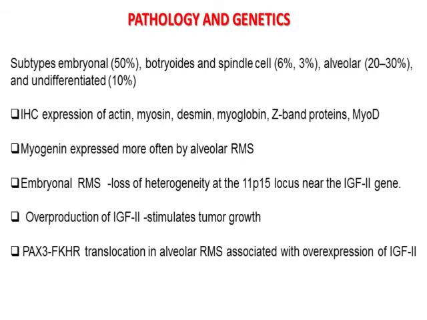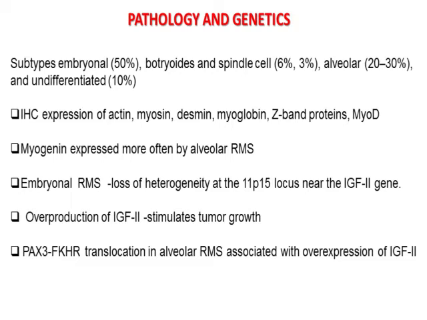Histologically, they are divided into embryonal, botryoid, spindle cell, and undifferentiated varieties. Upon biopsy, the expression of actin, myosin, desmin, myoglobin, and MyoD helps in the proper diagnosis of this condition. Myogenin is expressed more often in alveolar rhabdomyosarcomas.